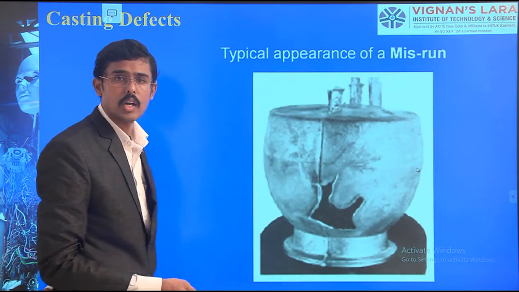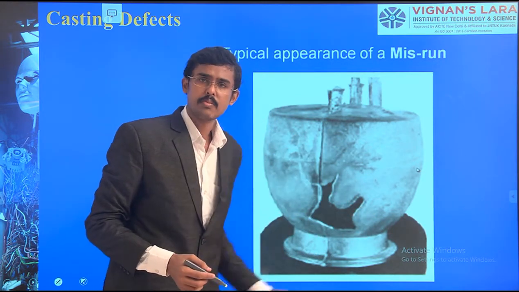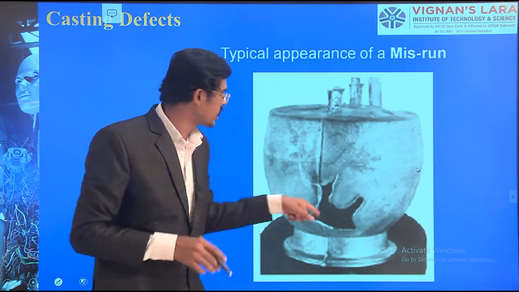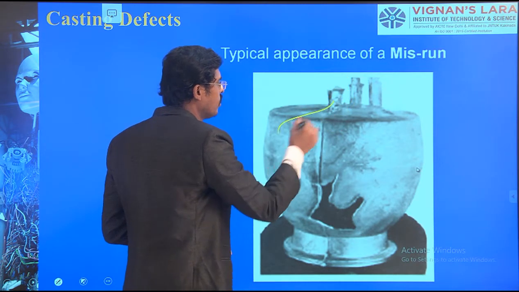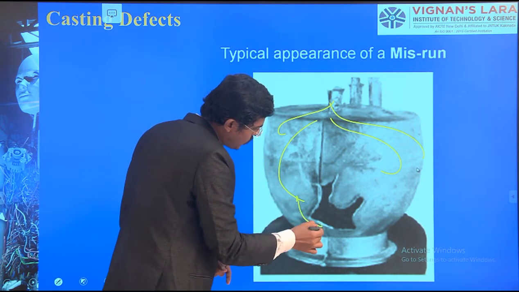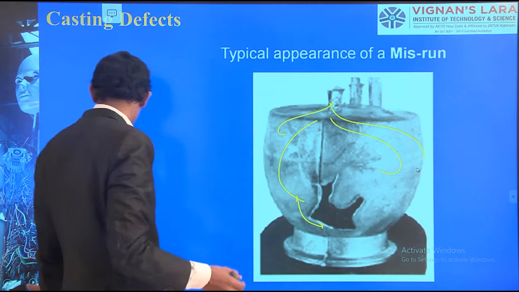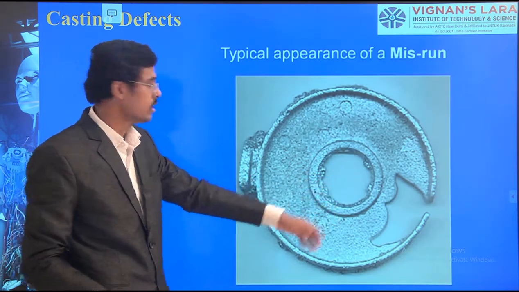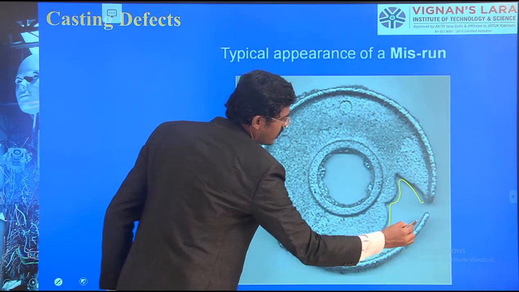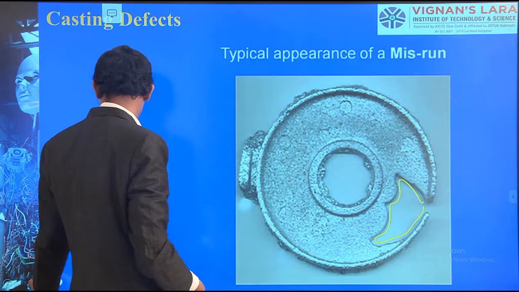See here, one more image I am showing. Here the molten metal is not filled. Everywhere in the casting it is filled, but in this region it was not able to reach the corner when poured from here. It goes there, it goes there, everywhere it fills, but it cannot come to the last location. Therefore the run is missed. So what do I have to do then? Some more examples I have given. Everywhere here it is filled, but here it is not filled. These regions are not filled because before going there it is solidified. We need high temperature, which is not there.